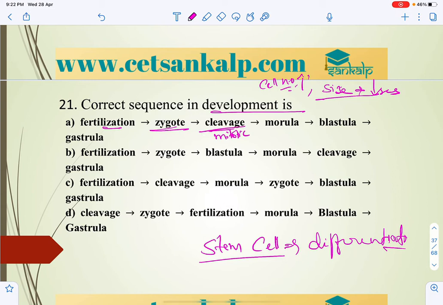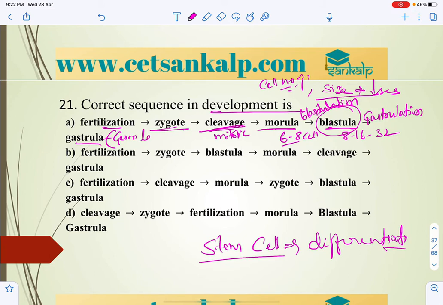Cleavage and mitotic division lead to the morula, the 6 to 8 cell stage, and the blastula up to the 32 cell stage, through the process of blastulation. Blastula to gastrula is through the process of gastrulation, where the germ layers are produced. So the answer for that is A.